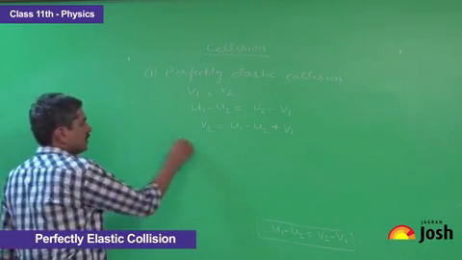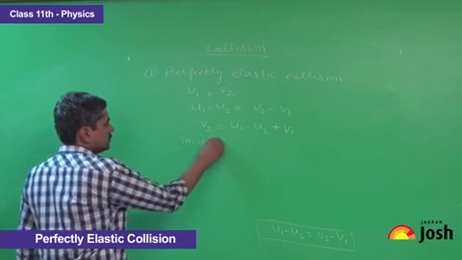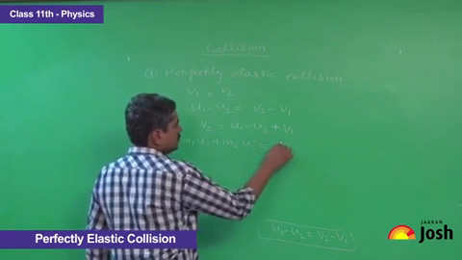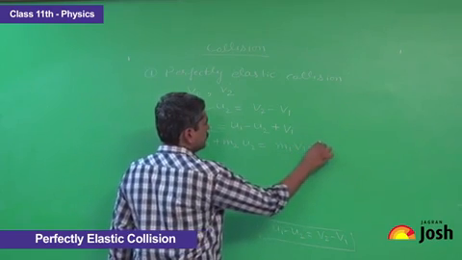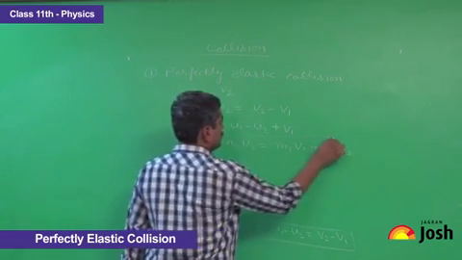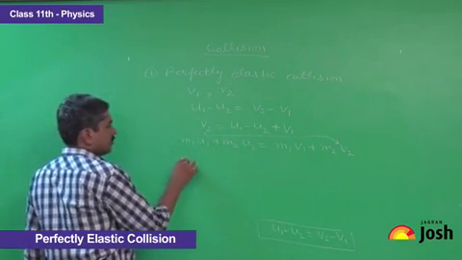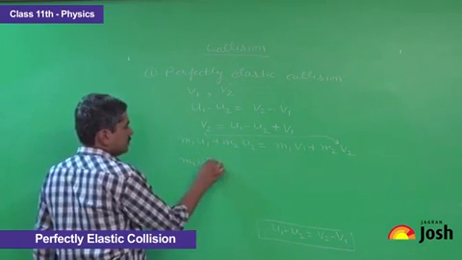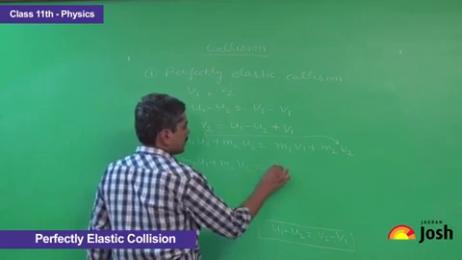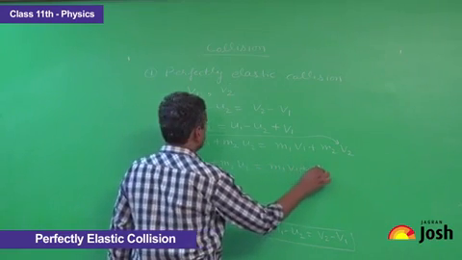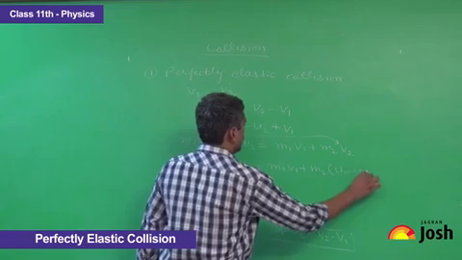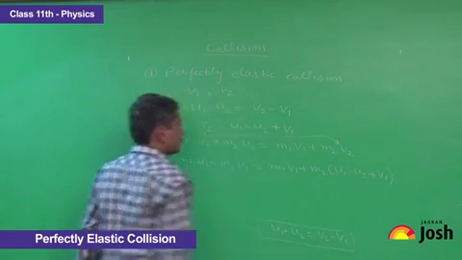Now put this value in the first equation, that is m1 u1 plus m2 u2 is equal to m1 v1 plus m2 v2. When we put this value in this equation, we obtain m1 u1 plus m2 u2 is equal to m1 v1 plus m2 (u1 minus u2 plus v1).